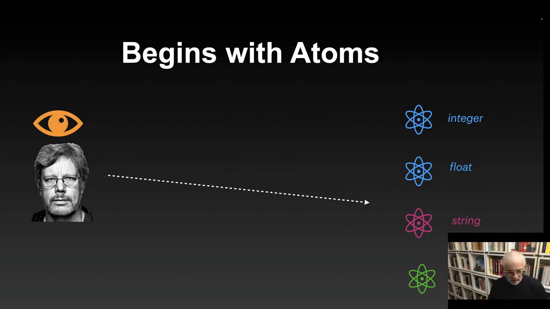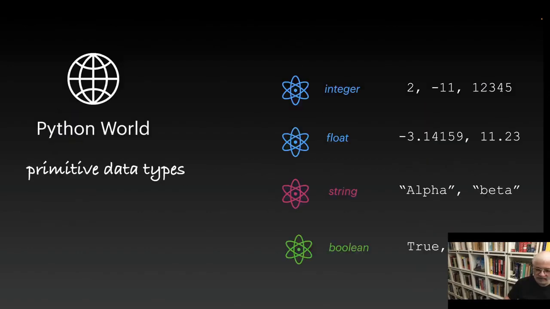By the way, I'm not telling the complete truth. There are in fact two others. There's complex, those of you who know what complex numbers are in engineering or mathematics. That's also a primitive data type. And then there's another one called None. So just for the sake of completeness, there are really 6. But we're going to only deal initially with these 4, and you really should have a good grasp of these 4. Integer, float, string, Boolean: those are the 4 atoms in Python, the 4 primitive data types.